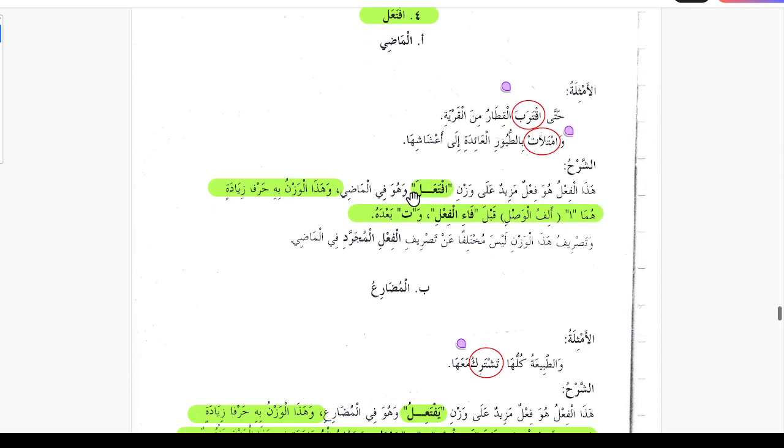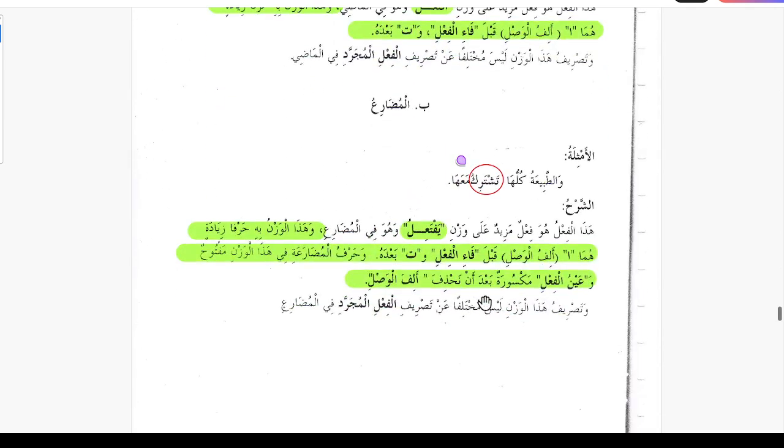So when we omit that alif, then the ain al-kalima gets the kasra.